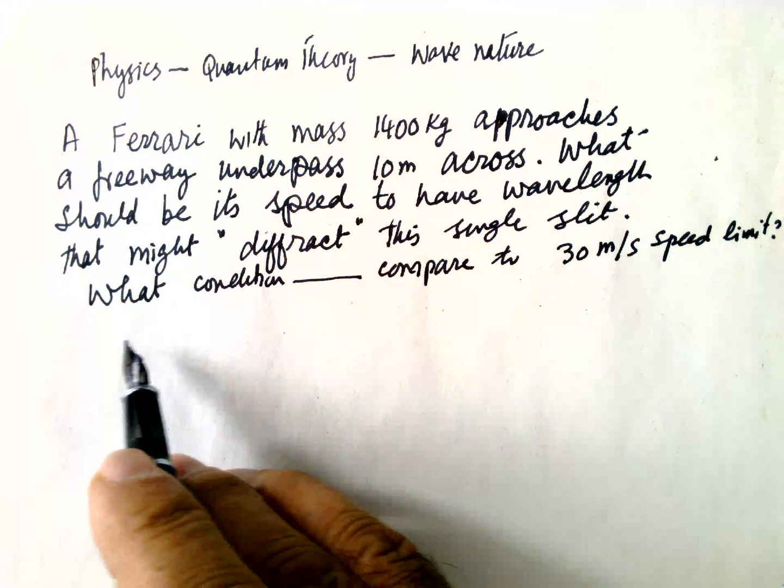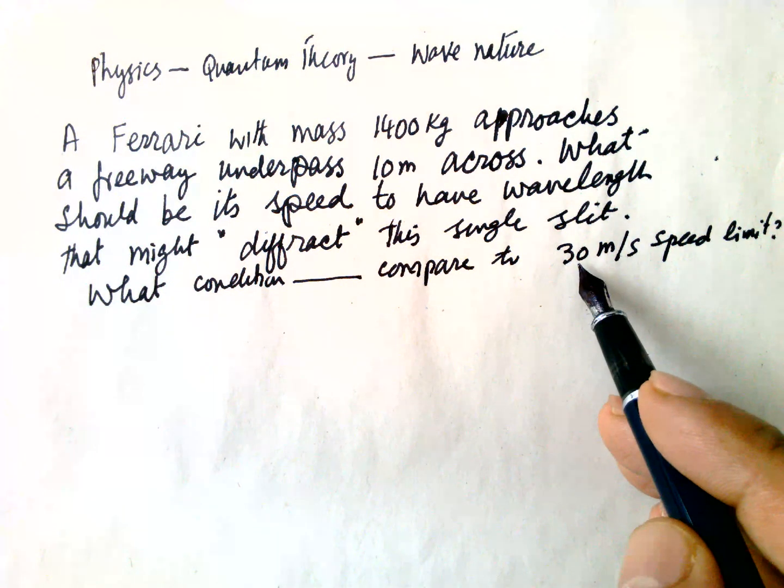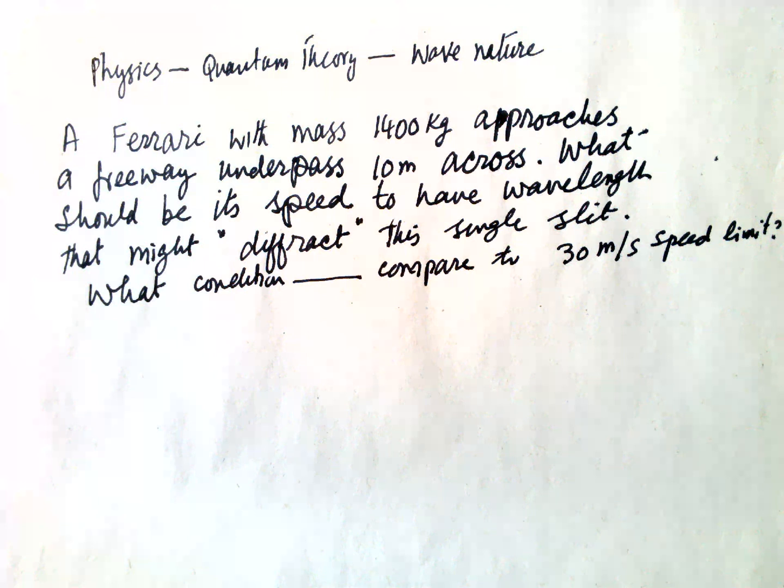What condition applies compared to the 30 meter per second speed limit? If there's a 30 meter per second speed limit, what should be the condition on the speed of this car?